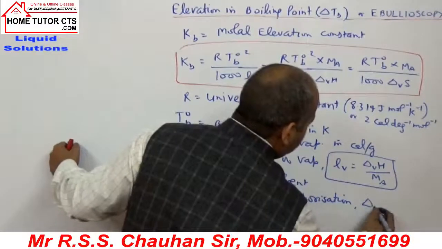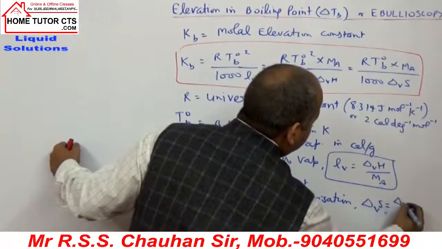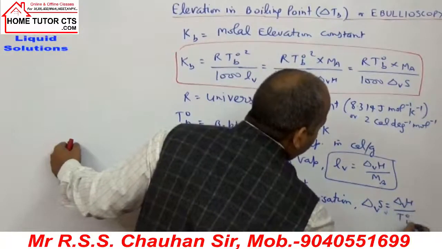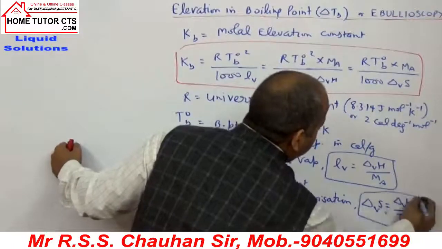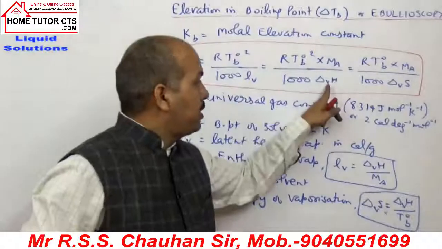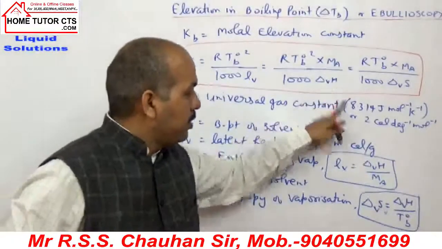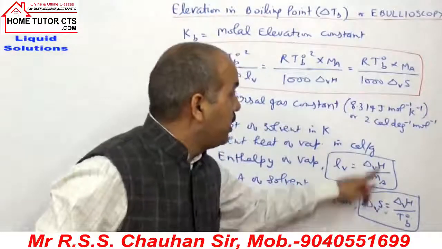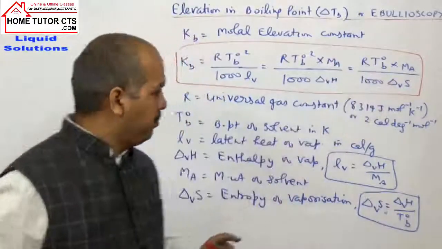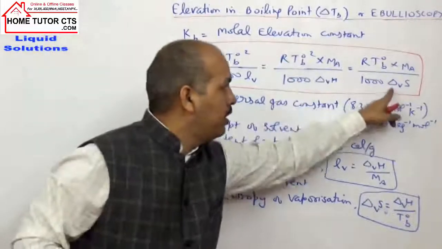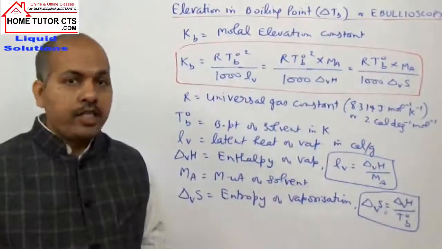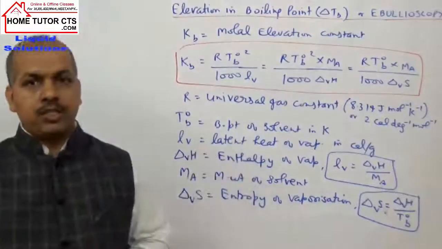What is the entropy of vaporization? By the relation, delta H vaporization by T naught B, the boiling point of solvent. So you can take the expression: if I replace, delta H will be T naught B into delta S. Here there is a square, here there is no square, because delta SV into T naught B is the delta H vaporization, the enthalpy of vaporization.